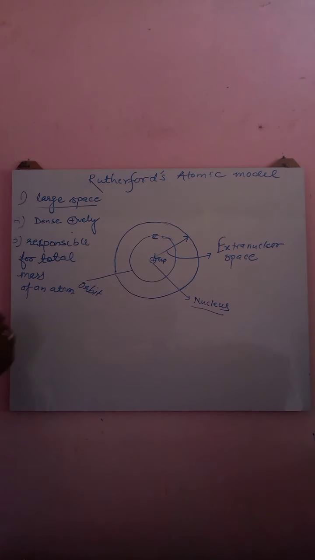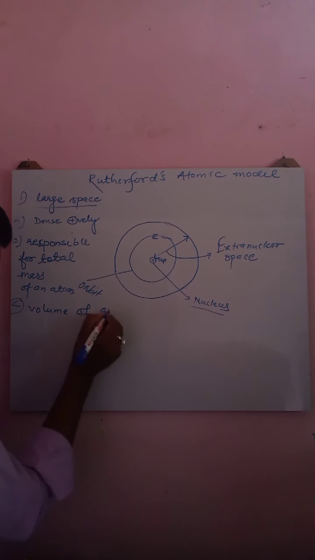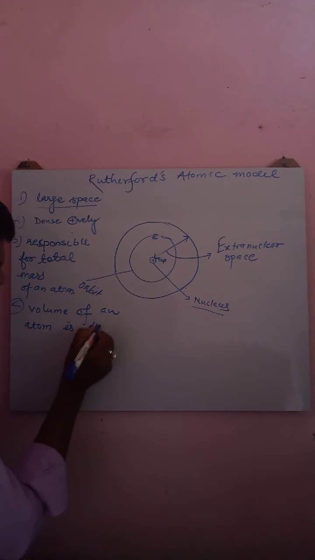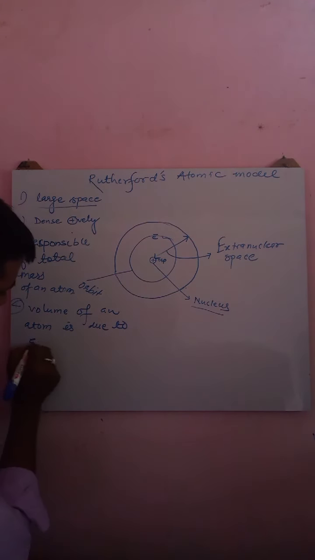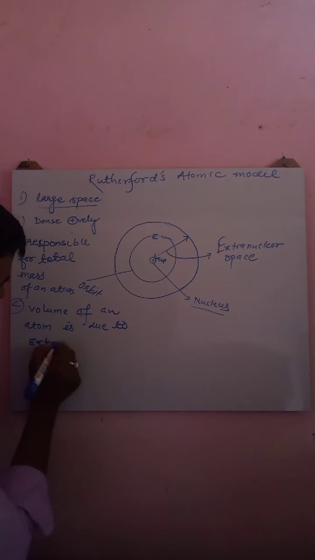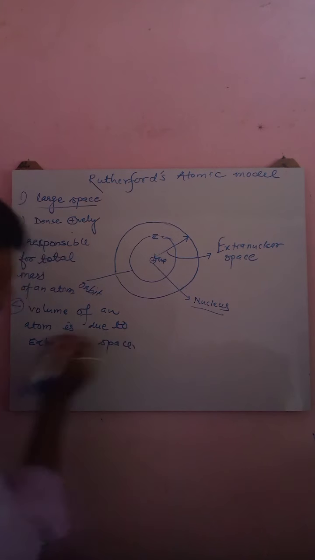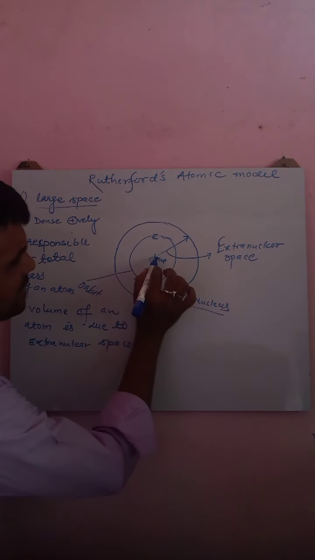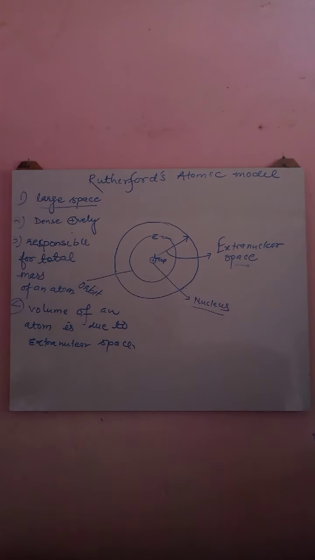Similarly, Rutherford also told that the volume of an atom is due to extranuclear space. Now what is extranuclear space? Whatever space is present inside the atom except the nucleus is called extranuclear space.